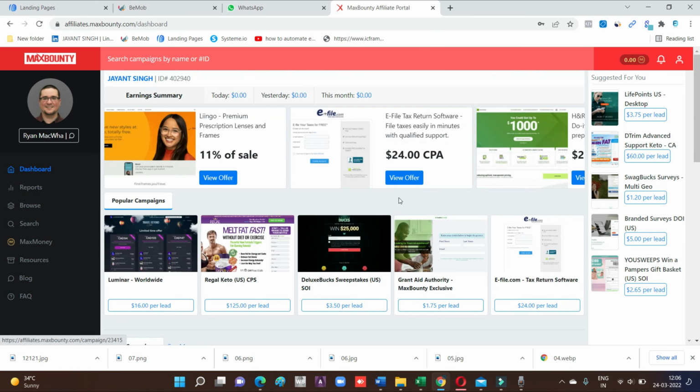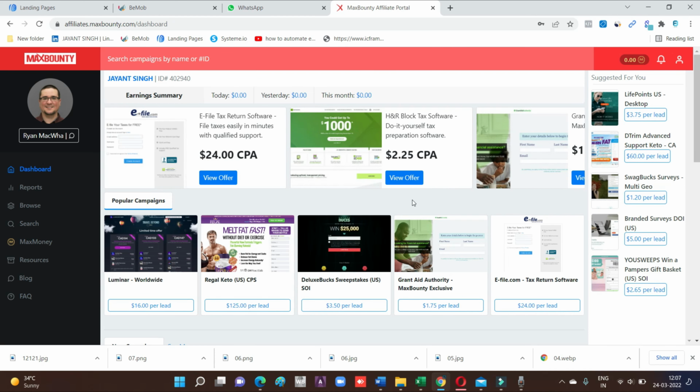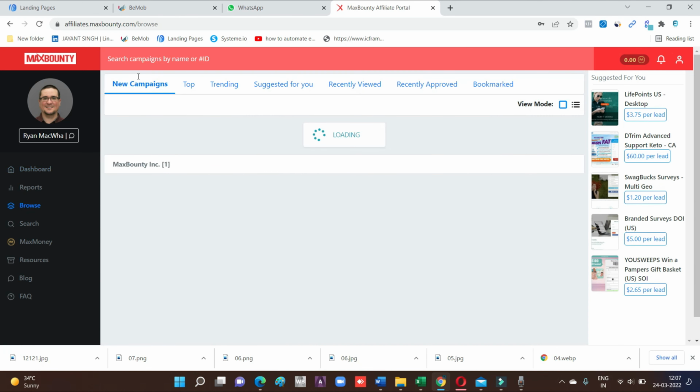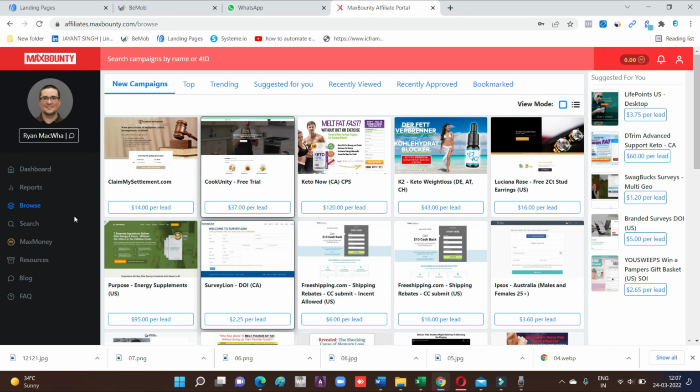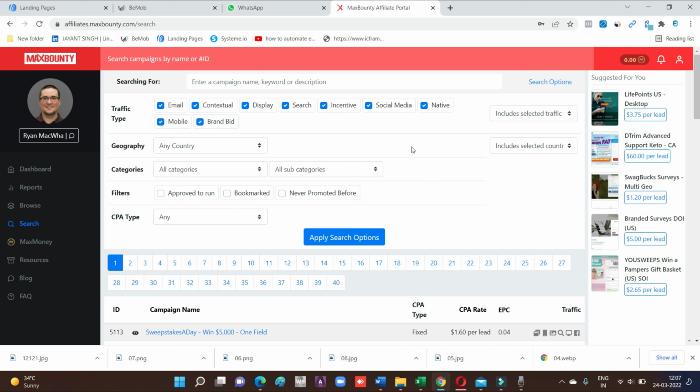Our intention is to promote offers which have a low ticket size and are easy to promote. So first of all, go to browse, then go to the search option. My intention is to promote the offer with search traffic. The other options, incentive, social media, native, brand bidding, I will tell you later.